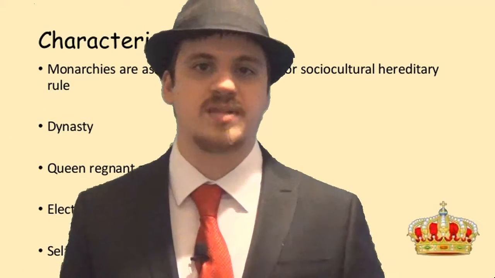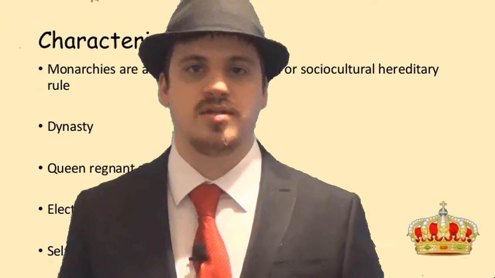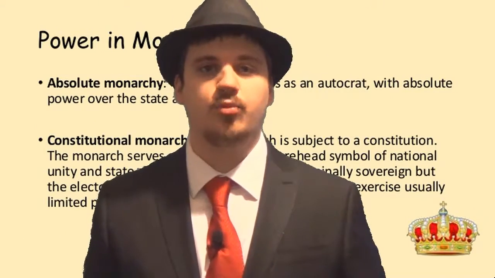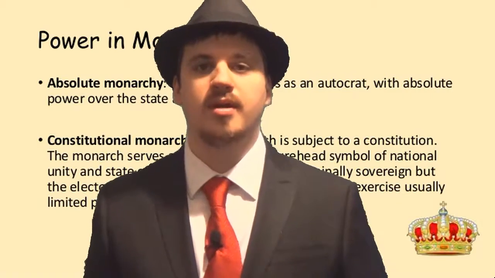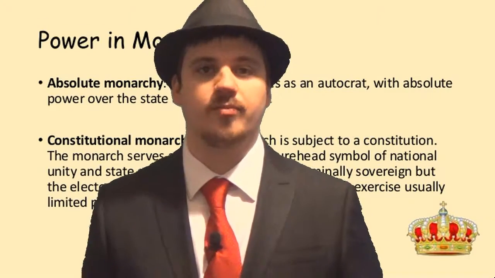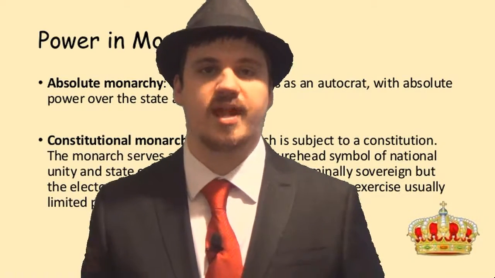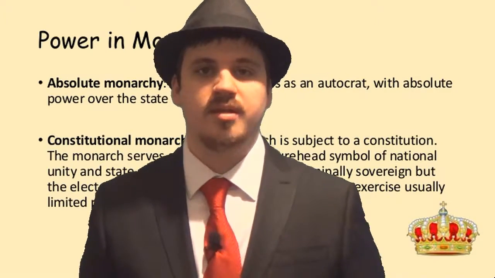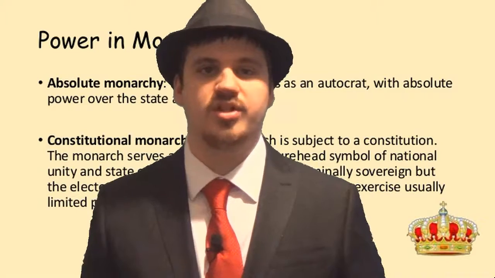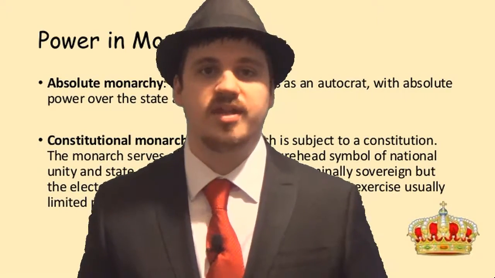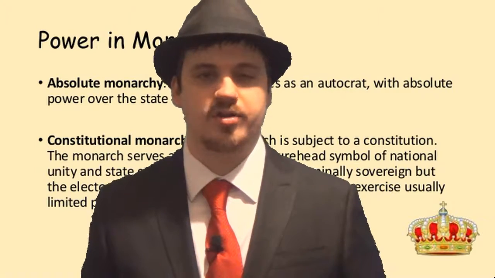If the monarch dies before the heir comes of age, then a regent takes power. The regent is a temporary ruler which takes power in case the monarch is suffering from a disability, is sick, is absent, or dies without an heir that has come of age. The heir comes of age when they reach the ages of 16 to 18, depending on the culture, and then either takes power or waits for the monarch to die, depending on the culture.